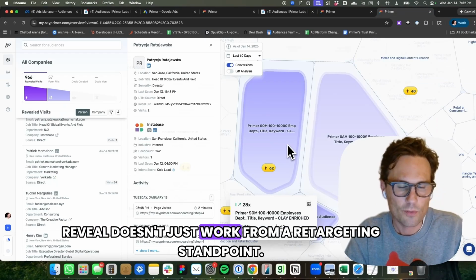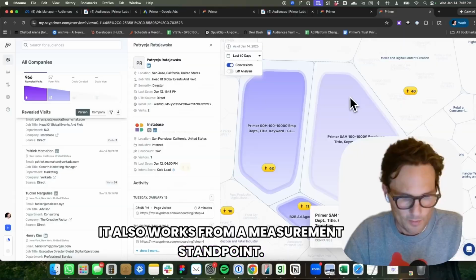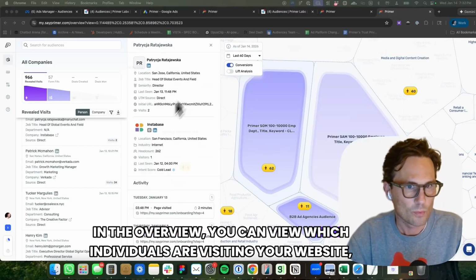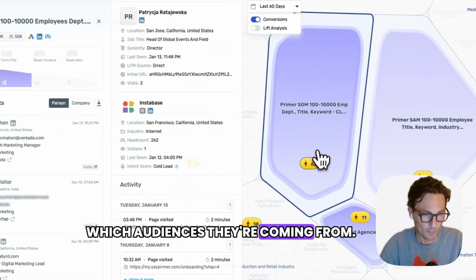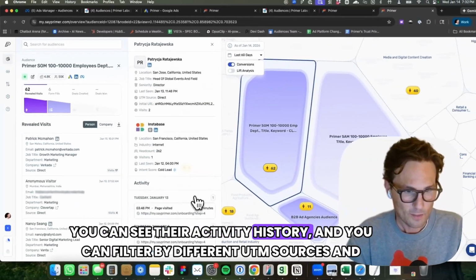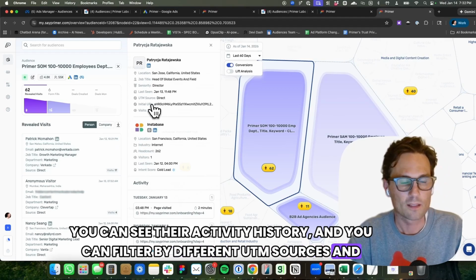Reveal doesn't just work from a retargeting standpoint. It also works from a measurement standpoint. In the overview, you can view which individuals are visiting your website, which audiences they're coming from. You can see their activity history, and you can filter by different UTM sources and referrers.